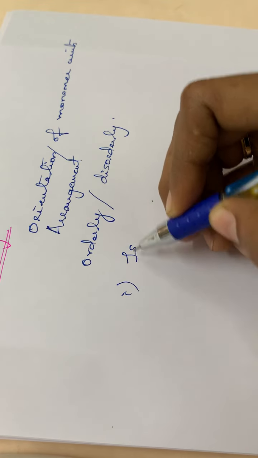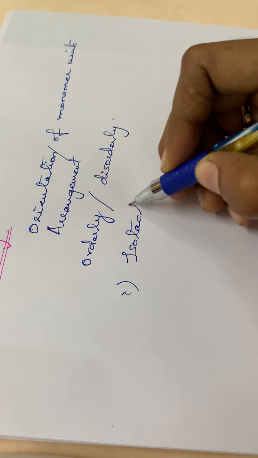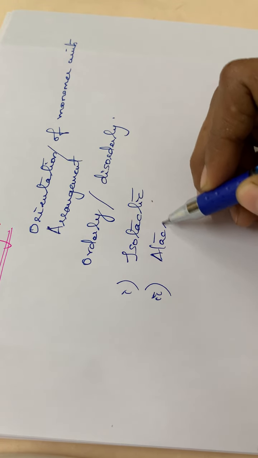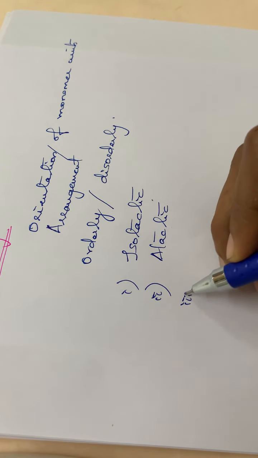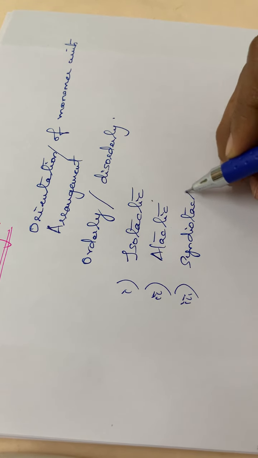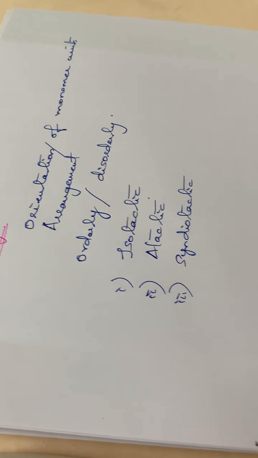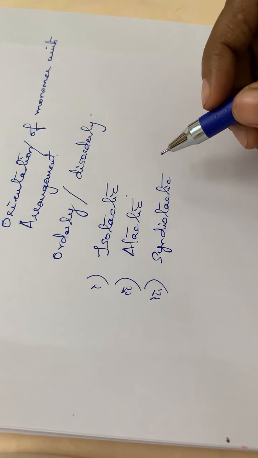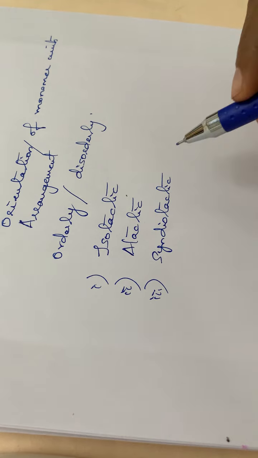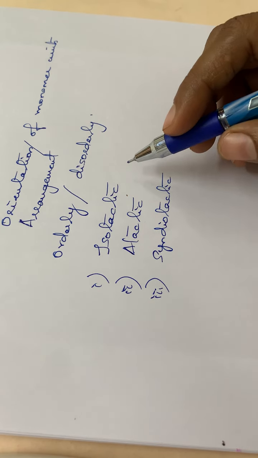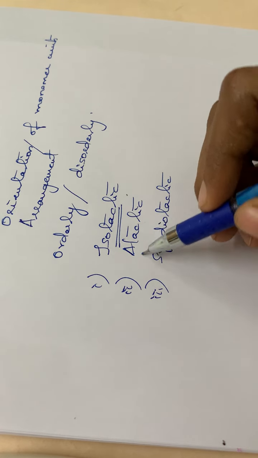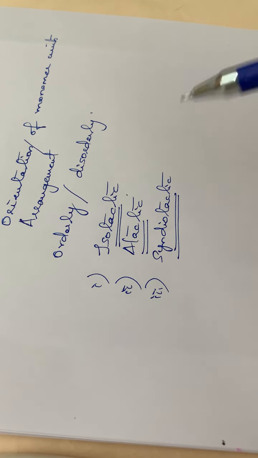And the first one is isotactic, second one atactic, and the third one syndiotactic. See, the terms are difficult, but it is very easy to understand. The 3 types or the 3 orientations are isotactic, then atactic and syndiotactic.